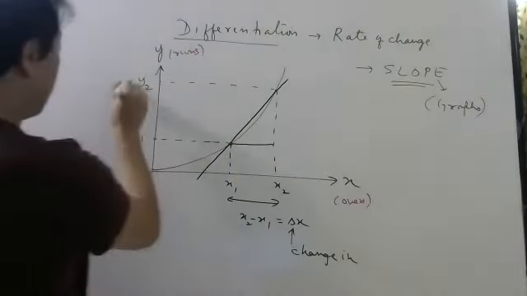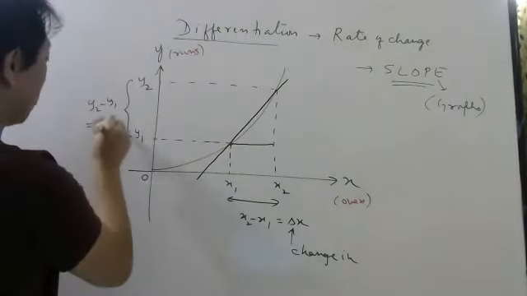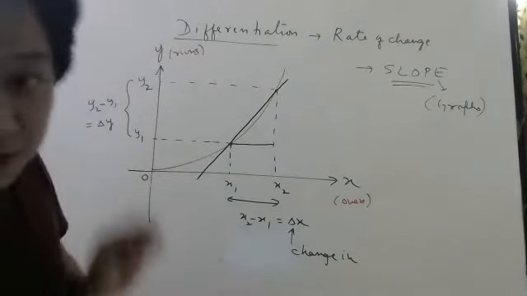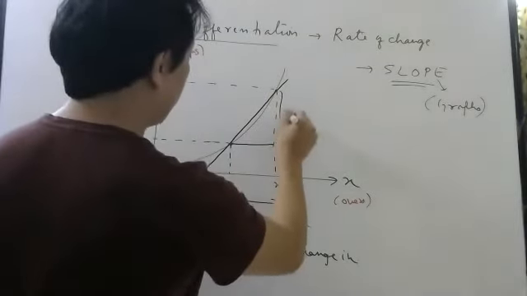Similarly, this gap will be y2 minus y1. That change we write delta y. This is y2 from origin. Always, whenever coordinates is mentioned, it is from origin to that point. So that will be your delta y.